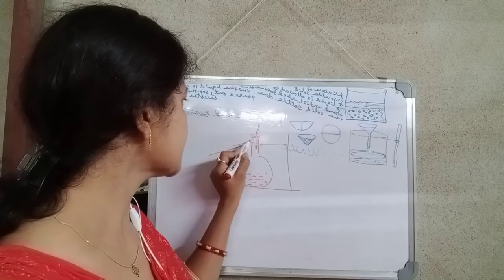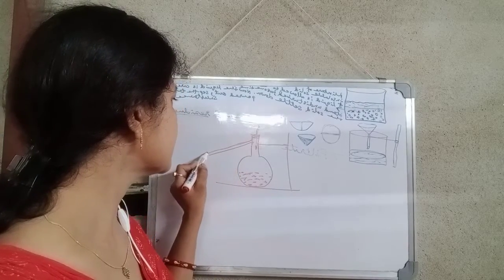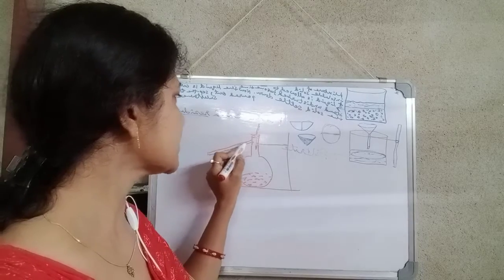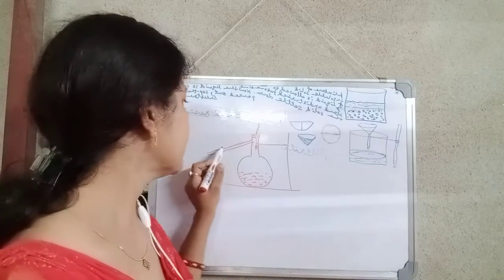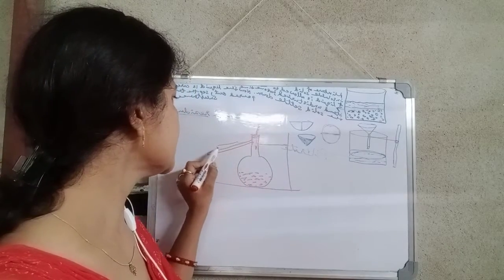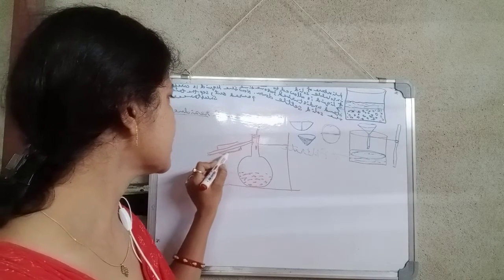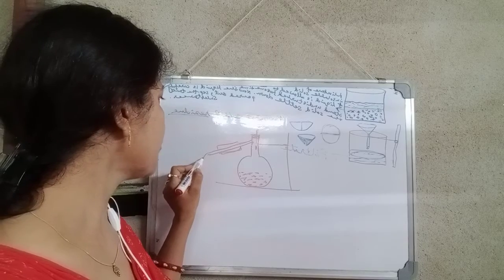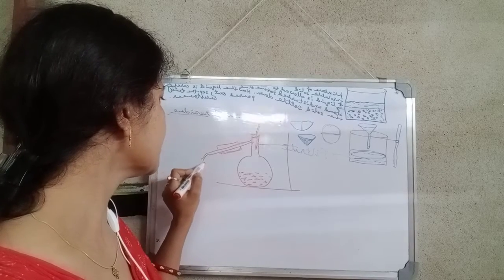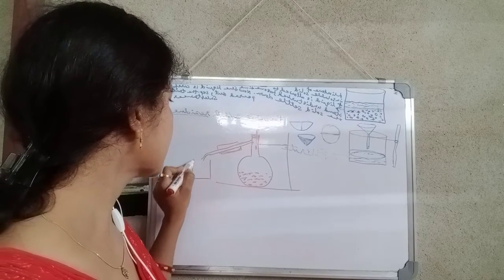Then with this distillation flask, a Liebig condenser is used for the condensation process. This is the Liebig condenser, and its opening is taken into another container.